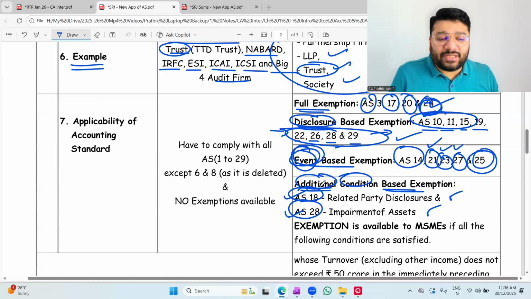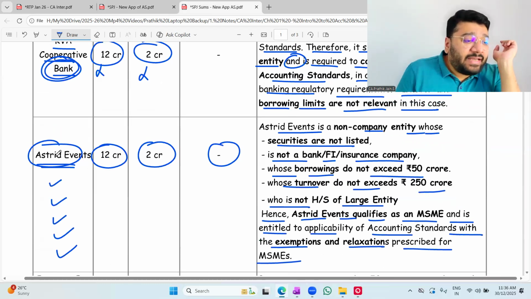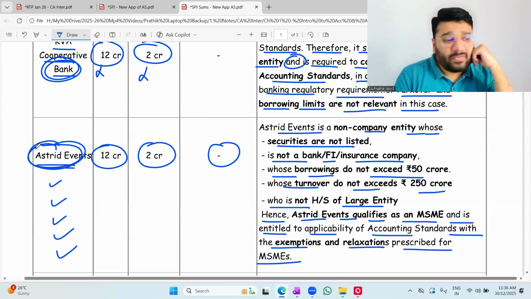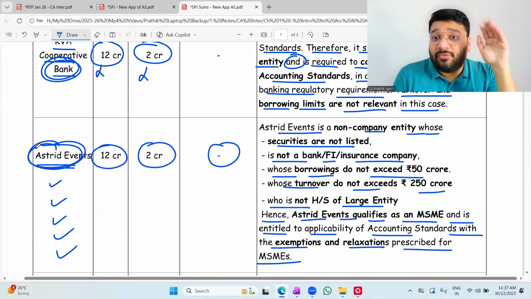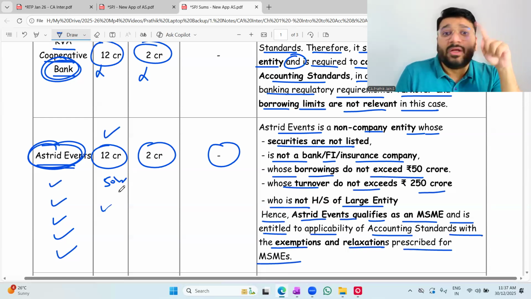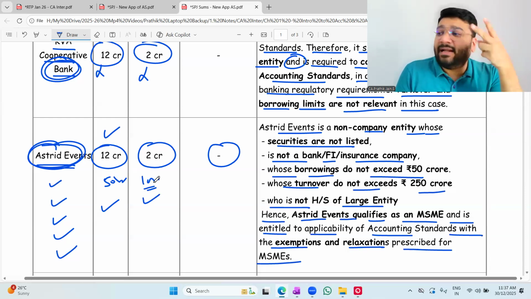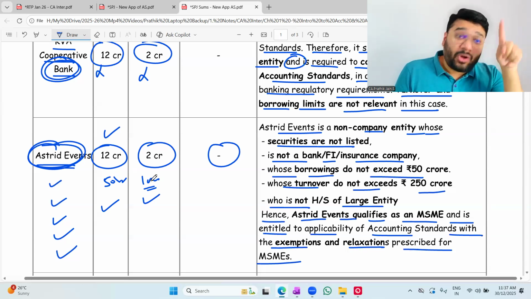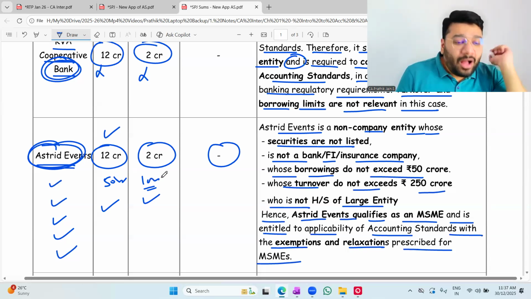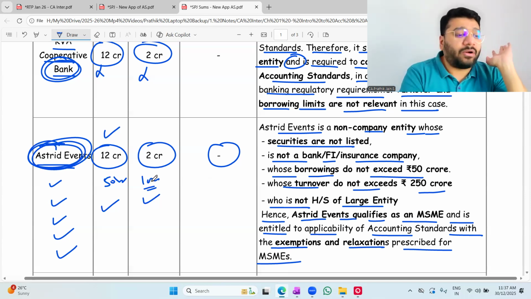Next is the additional condition for AS 18 and 28. Now, let's check whether Asterisk Events has to comply with 18 and 28 or not. What are the three conditions to not comply? Turnover should not exceed 50 crore, which is less than 12 crore, so the first condition is satisfied. Borrowing should not exceed 10 crore, which is 2 crore, so the second condition is satisfied. Is Asterisk Events any holding or subsidiary of an entity that has to comply with 18 and 28? No. So Asterisk Events has got full exemption from 18 and 28 also.